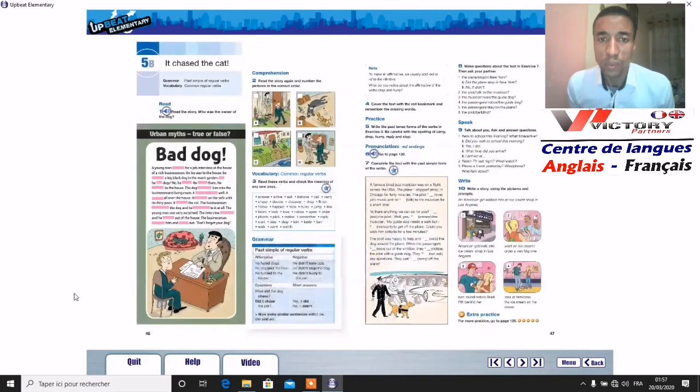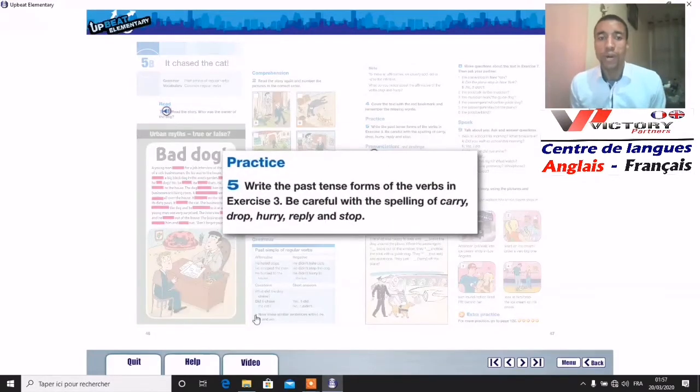Good. So we pass. We go here to practice. Right. So the practice says write the past tense forms of the verbs in exercise 3, but be careful. So be careful with the spelling of carry, drop, hurry, reply, and stop.